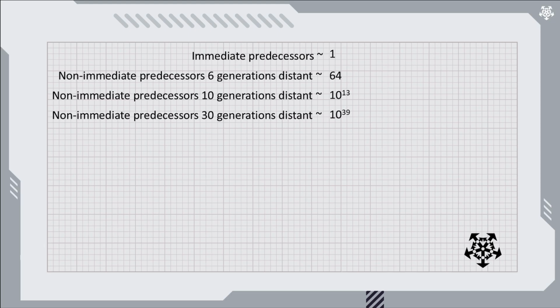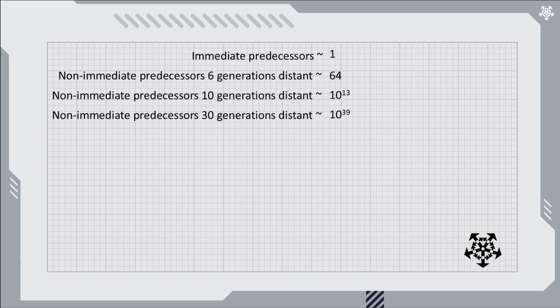The higher orders in our number system not only add dimensions, but also introduce weaker time dimensions. Why weaker? Because the non-immediate predecessors at higher orders are affected by more steps of scaling, making their influence progressively smaller. It's similar to our coffee cup analogy. The further removed a predecessor is, the less it affects the current state.